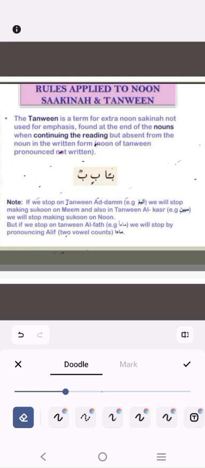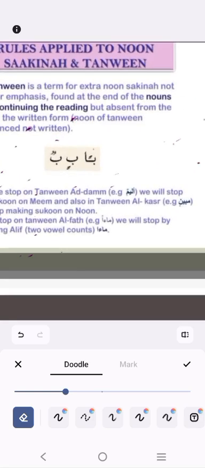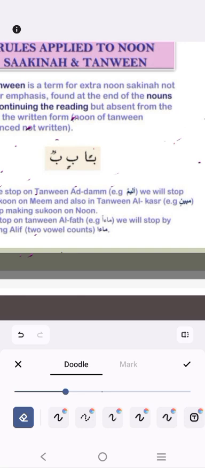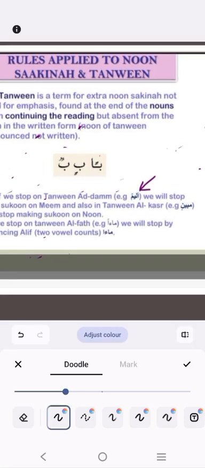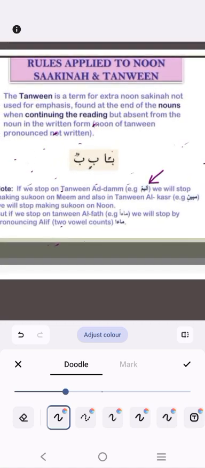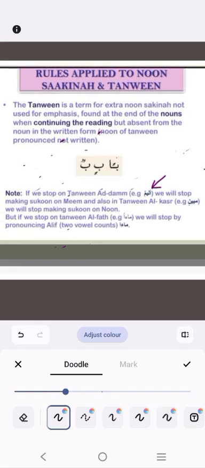If we stop at Tanween ad-Damm, the letter having double Dhamma, like in the word al-yamun, the meem is with double Dhamma, so we make sukoon on the meem.